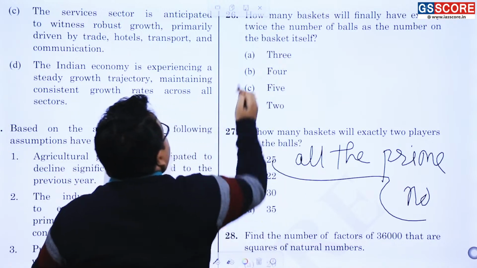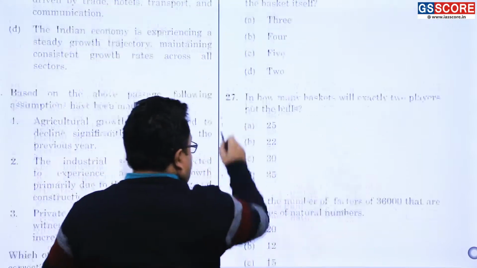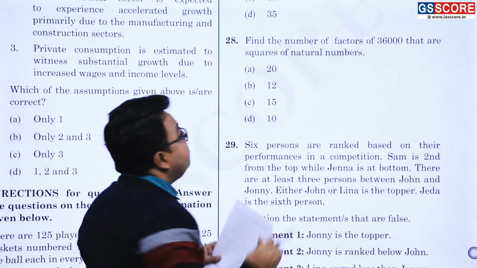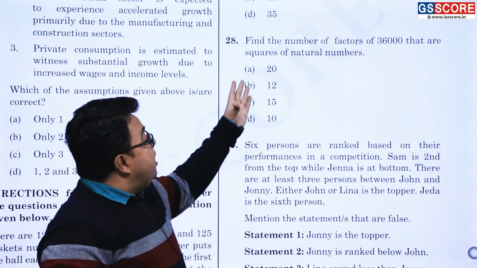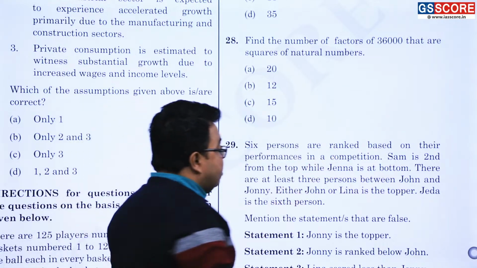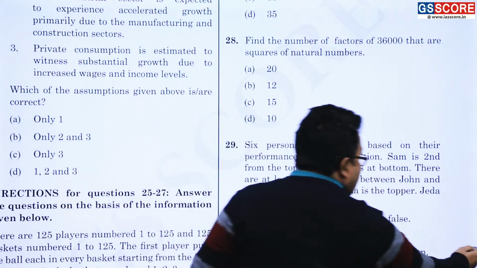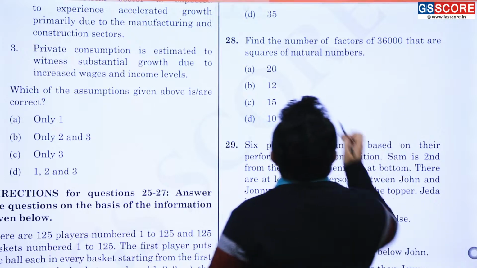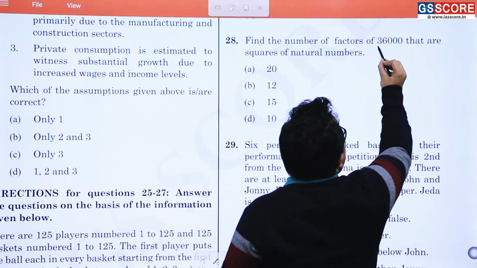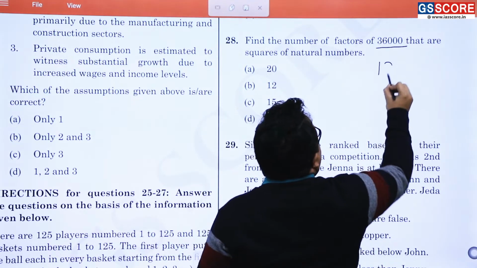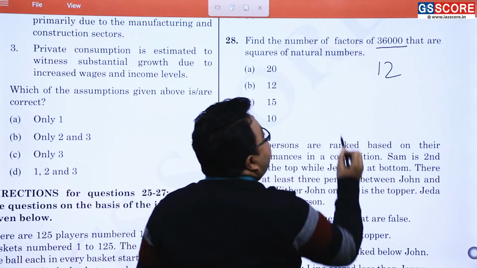Now, the other question. It is also from the factors. Now, reduce this very question into a simpler format. If I am telling you to find the number of factors of, suppose, 12, that are squares of a natural number.